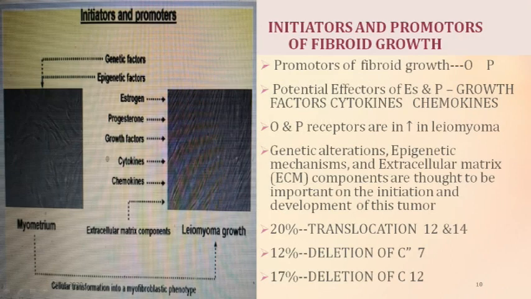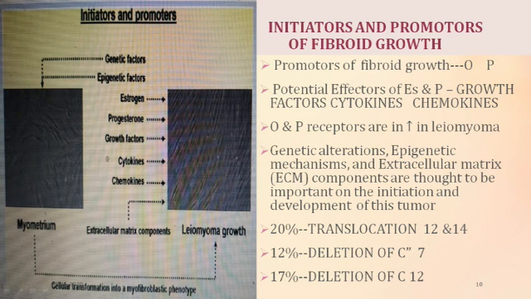So now we have seen that there are initiators and there are promoters. Genetic and epigenetic factors are the initiators. And then what are the promoters? The promoters are the estrogen, progesterone and the growth factors we saw, and various cytokines and chemokines which are there. And of course we will discuss that it would also depend upon the extracellular matrix component, which would decide whether the muscle component would be more or the fibrous component would be more.